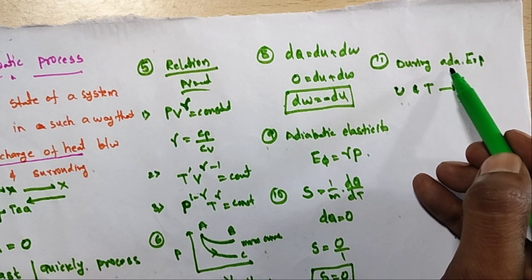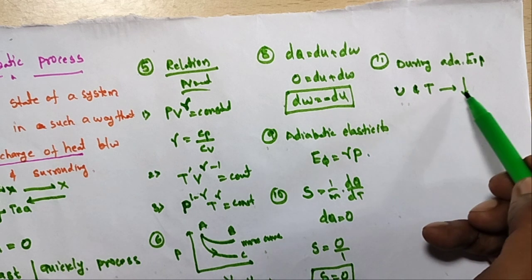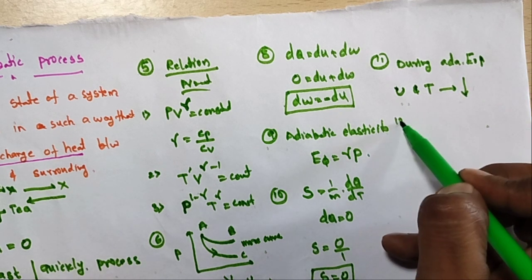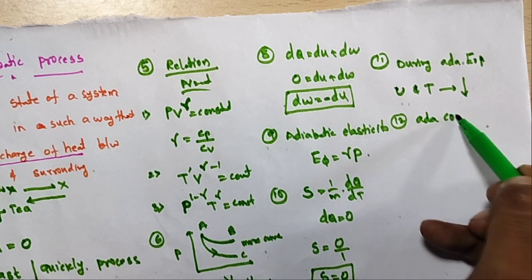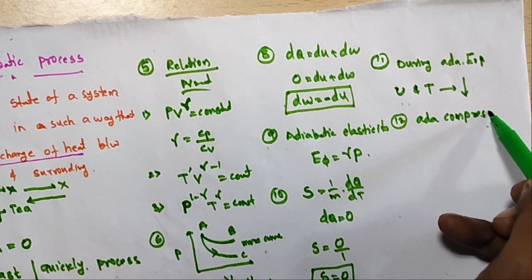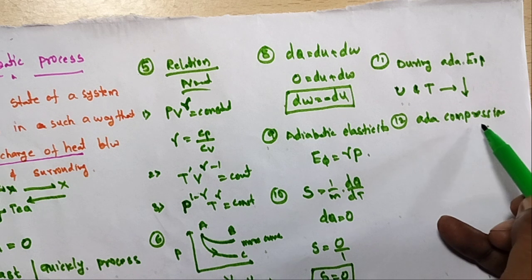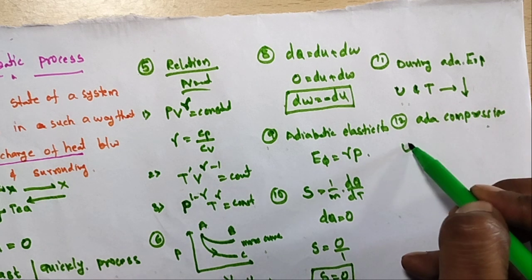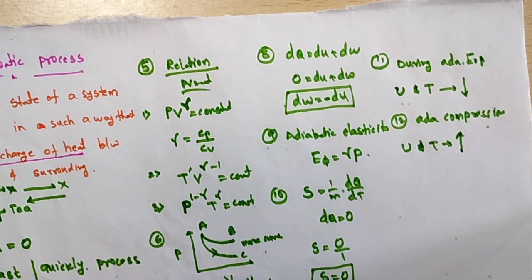So during adiabatic expansion, what happens to the internal energy and temperature? They decrease. And the 12th one: during adiabatic compression, we know very well, expansion and compression, the internal energy and temperature will increase.